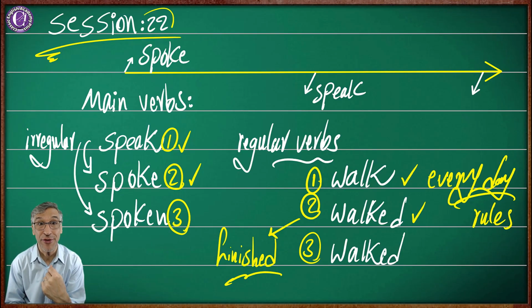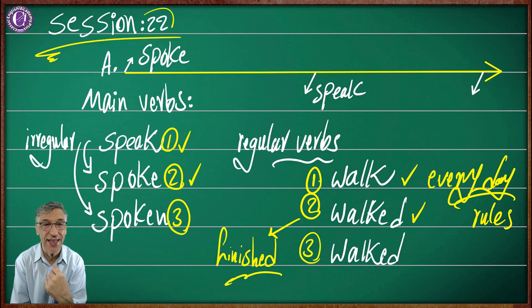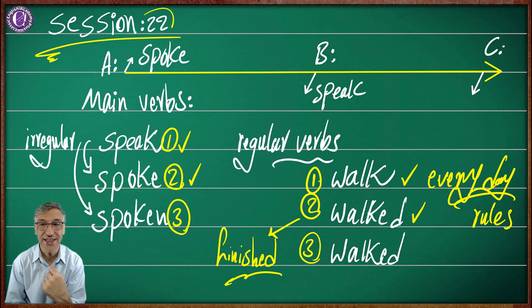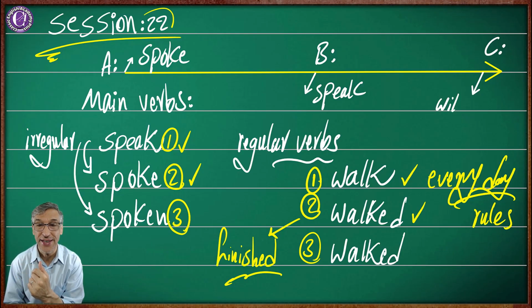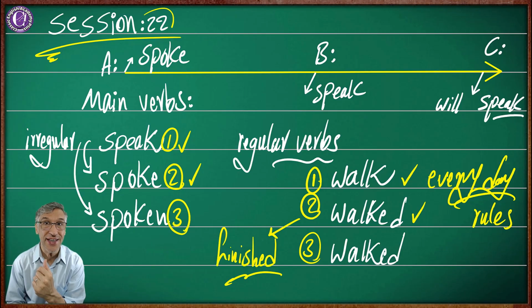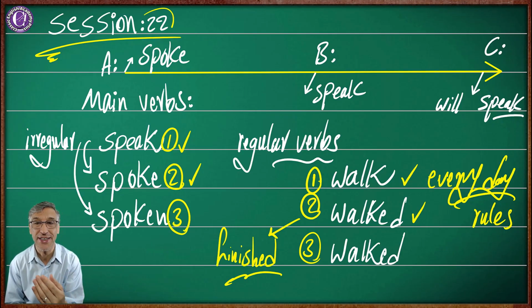What about future? Do you remember? This is A, this is B, and this is C. About the future, we are going forward. This is will speak. The first part of the main verbs, all of them, speak out, for instance. Put off. Okay? Yes, will put off. Very, very easy. Why? Because we have the helping verb. The helping verb helps us to do this.